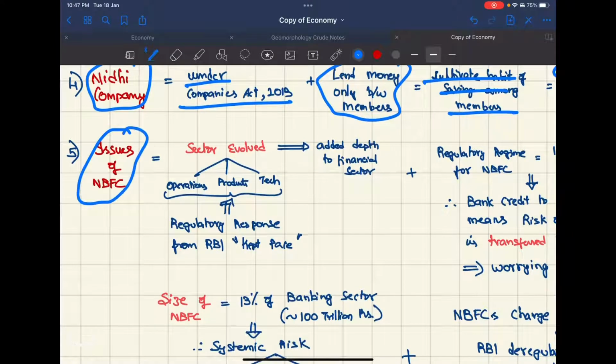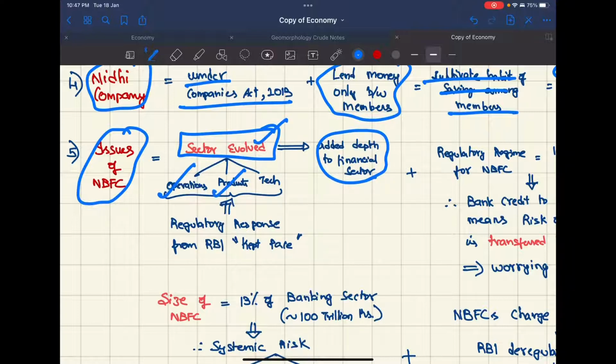Now, issues of NBFCs. The sector has evolved greatly, adding depth to the financial sector. Since the sector evolved, their operations have increased, their products have become better, and tech is now better. RBI has also done well to give a regulatory response, and has kept pace with this sector evolution.